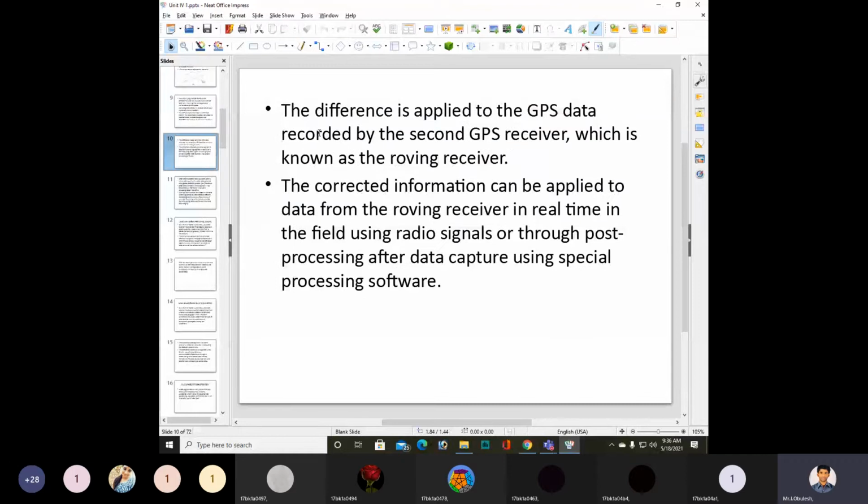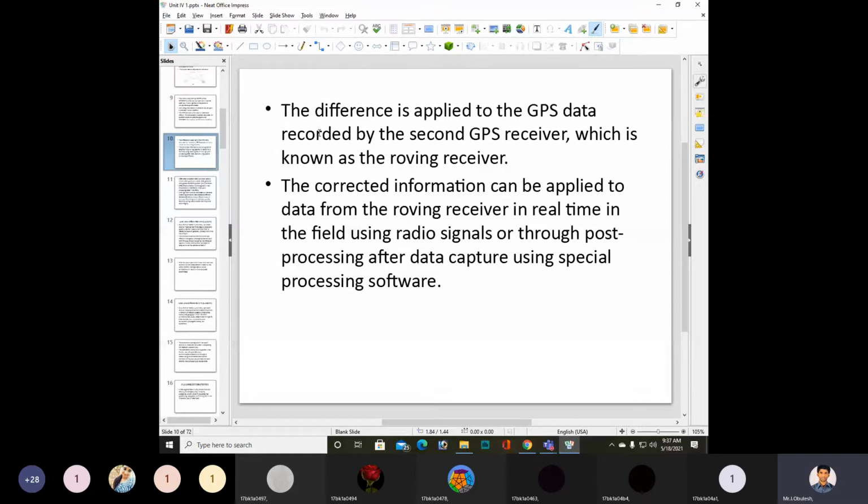You need to compare both locations. So the difference is applied to the GPS data record. You need to find out if you have any difference. You need to apply it to the GPS data recorded by the second GPS receiver, which is known as the roving receiver. So if you have any difference between this known location and the current location, with the help of this rover, you need to adjust.